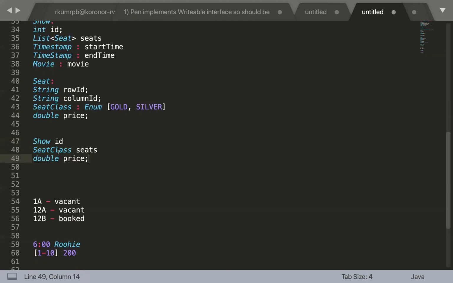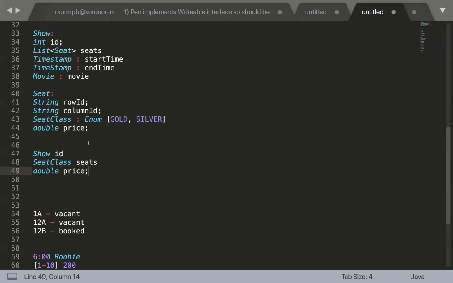price. So the idea behind this is, if you want to specify the pricing for, let's suppose, the gold tier or the silver tier, in that case we can directly keep it here. Otherwise, we need to move the price from here. Both ways are perfectly fine. It's slightly overkill to move out this price and have a different entity altogether for storing that, but that is also perfectly fine. We can have that, or we can keep it in the seat class as well.